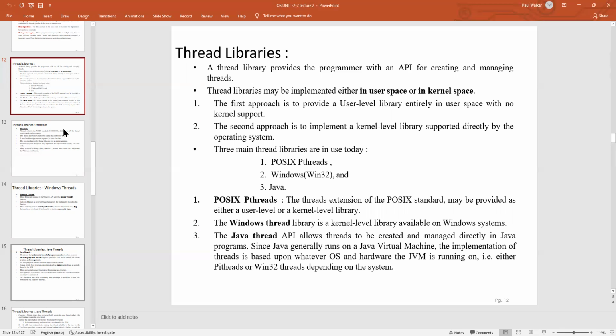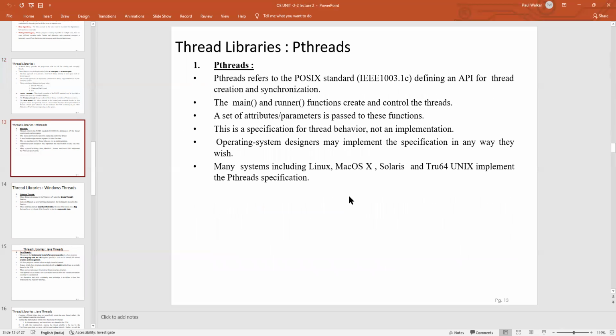Moving to pthreads. The first classification is POSIX thread. It refers to the POSIX standard IEEE 1003.1 C standard, which defines an API for thread creation and synchronization. Here, two functions are created, one is a main function, another one is a runner. Both were created and control the threads. A set of attributes and parameters are used in this type of function. For example, Linux, Mac, and Solaris are the systems which use this type of application.